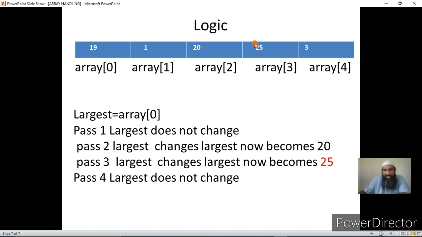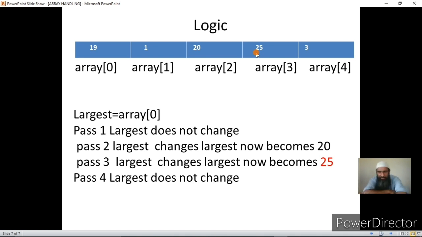Once I come here, my previous largest element was not 19, it is now 20, but that is less than this. So I change my current largest element again to 25. Next I go to the next element and compare it with this. Again 25 is my largest, so my largest does not change. Once I have reached the end of the array, I am sure that I have found the largest element. Okay, this is how we find the largest element.